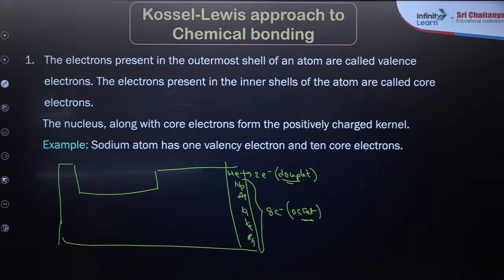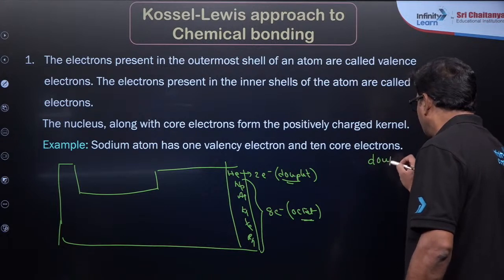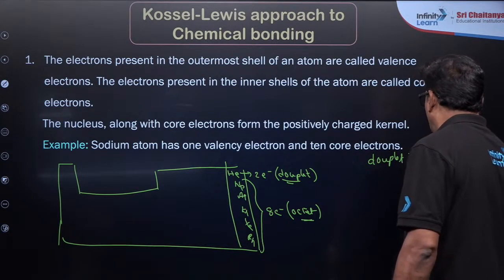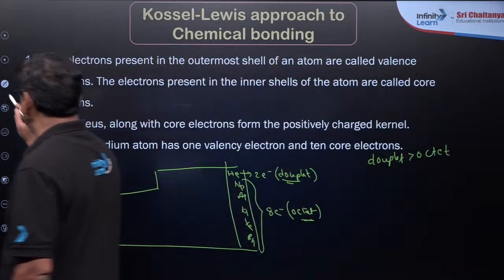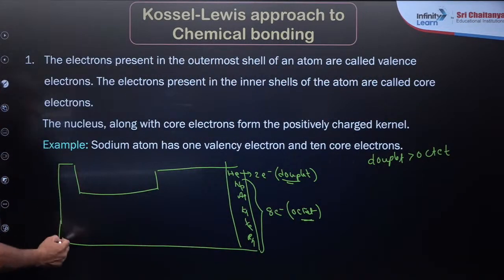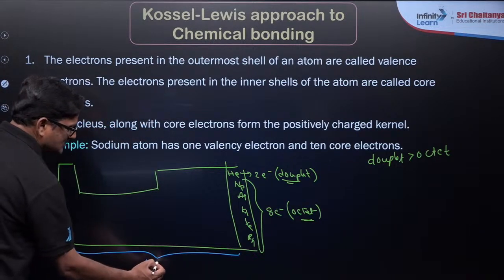You only mention it. Yeah, I'm just watching the chat box. Want to say, yes, duplet is more stable as compared to octet. So what I want to say here is, except noble gases, all the elements in the periodic table have less than an octet, less than 8 electrons.